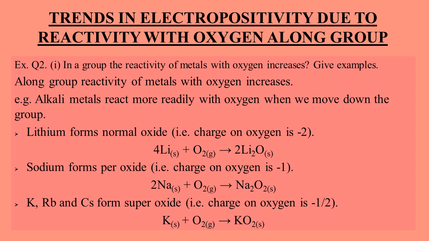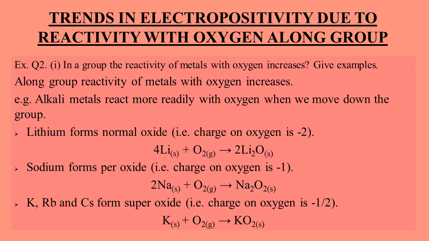So that's why it forms peroxide. Peroxide is the oxide in which the charge on oxygen is -1. For example, you can see in the equation, sodium is reacting with oxygen and is forming Na2O2. Na2O2 is sodium peroxide. In it, the charge on oxygen is -1 and ratio of oxygen with the metal is 1:1 as compared to the lithium in which the ratio of the metal with oxygen is 2:1.